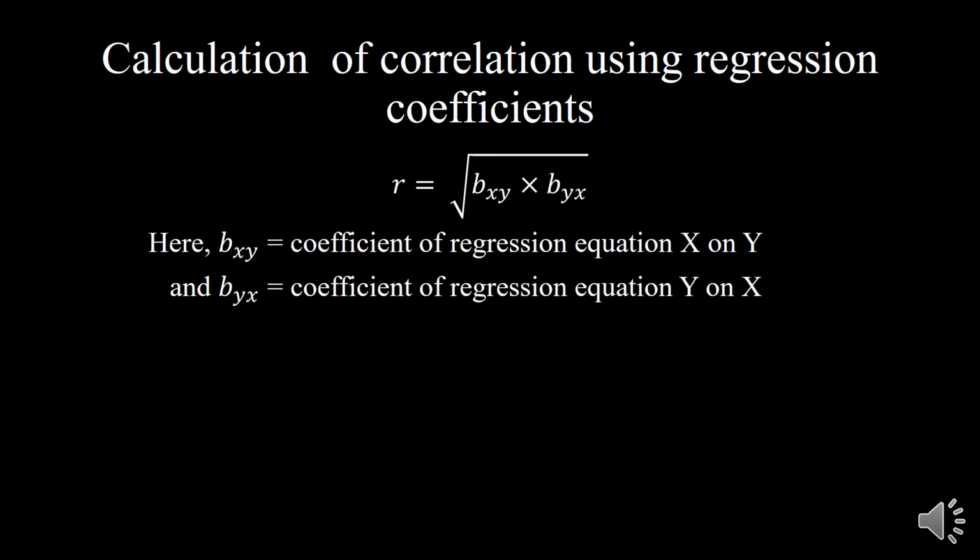Calculation of correlation using the regression coefficients. One of the uses is that we can use the regression coefficients for calculating correlation. The formula for that is r is equal to square root of bxy into byx. So bxy is the coefficient of regression equation of x on y, and byx is the coefficient of regression equation of y on x.